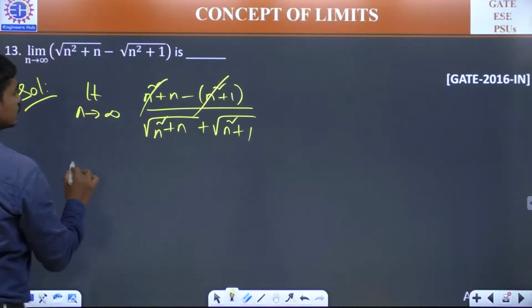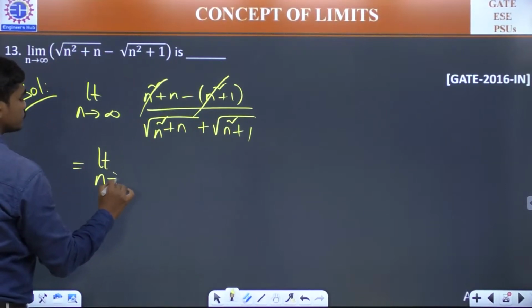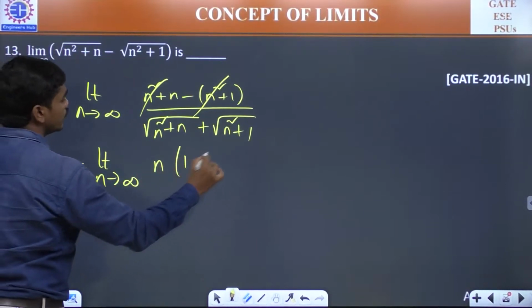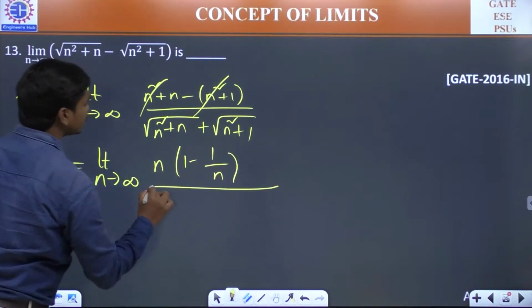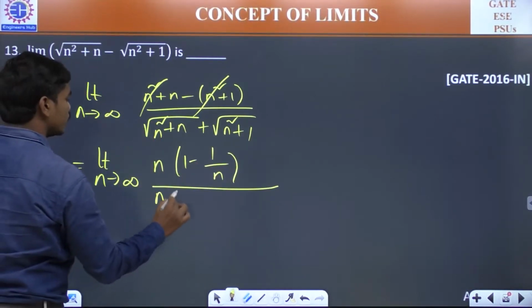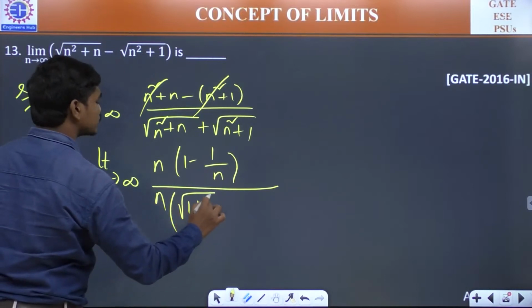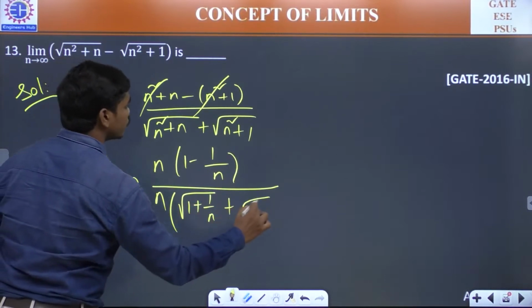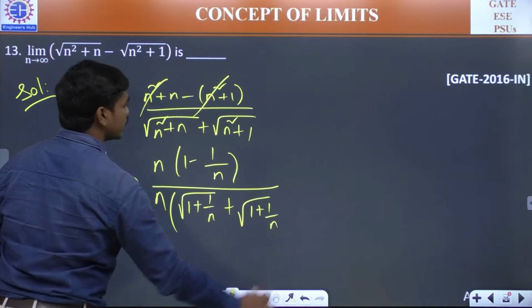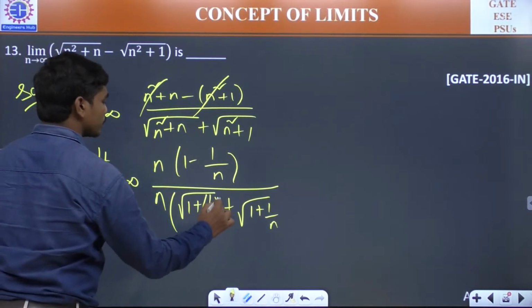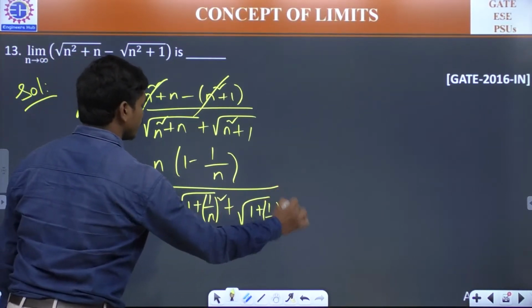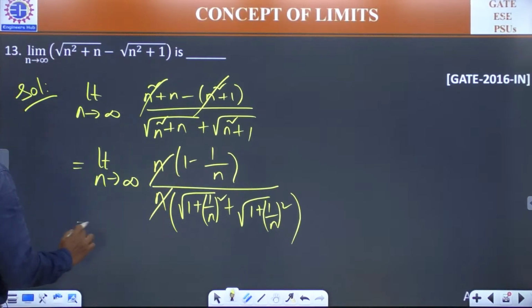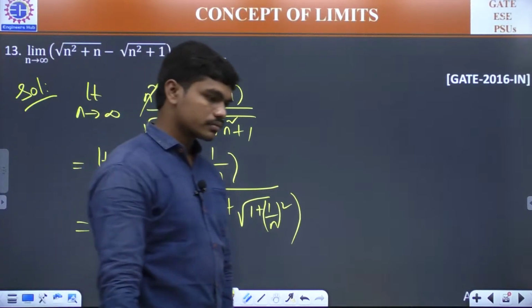N square gets cancelled. So limit n tends to infinity. N, if you take common, you will be getting 1 minus 1 by n divided by, here n, if you take common, you will be getting root of 1 plus 1 by n plus root of 1 plus 1 by n. I think here squares should come. Yeah. N gets cancelled. So if you put 1 by n is equal to 0, you'll get 1 by 2 again. 0.5.